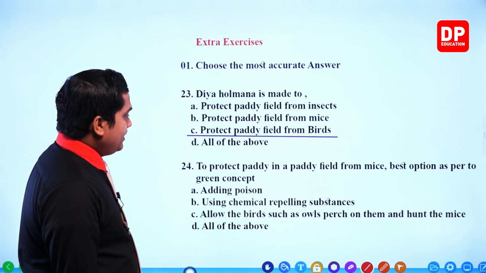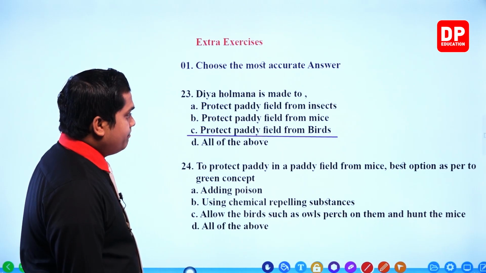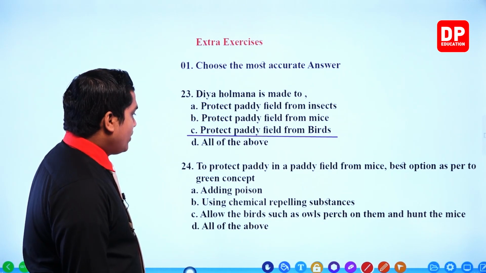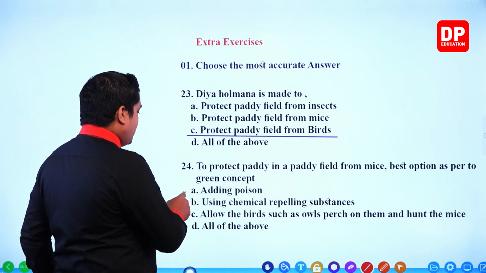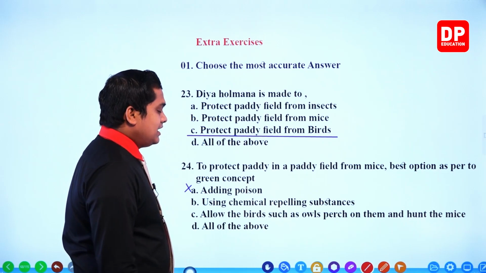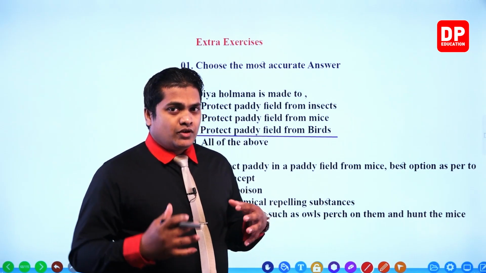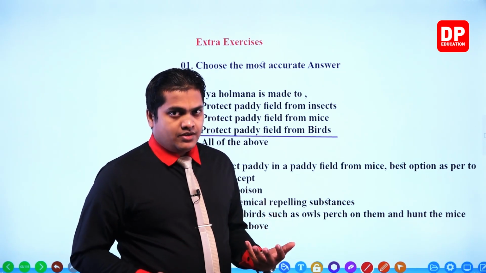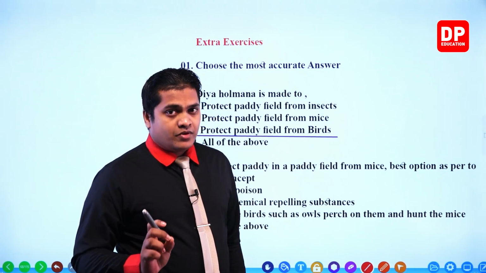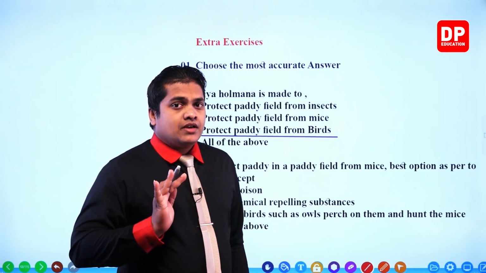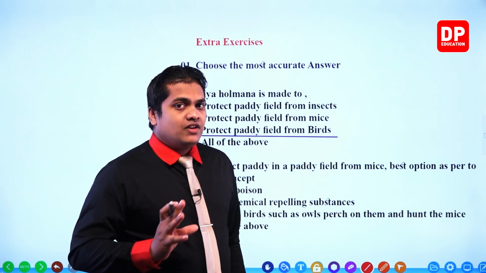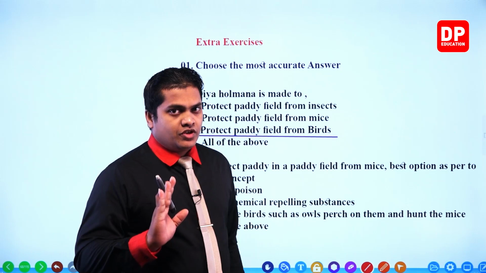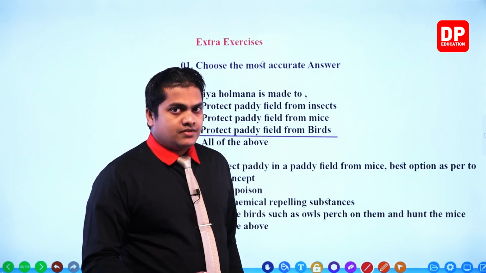To protect a paddy field from mice, what is the best option as per the green concept? Adding poison is incorrect, my dear children, because poison means pesticides, and pesticides are not that green. Green here does not mean the color; it means following the green concept. So it's not a good answer. We should not add poison.